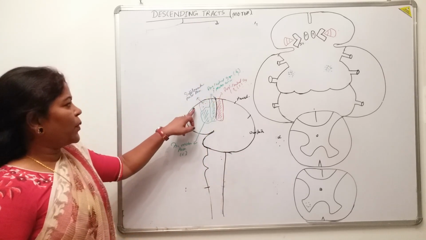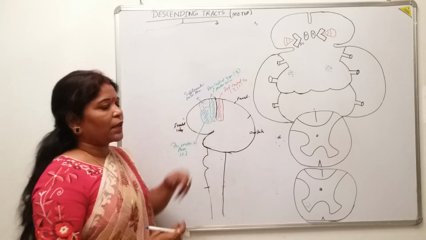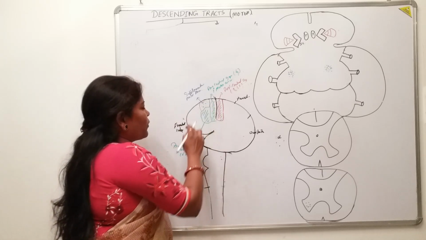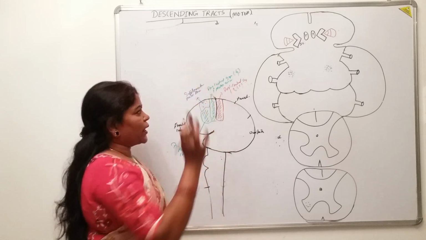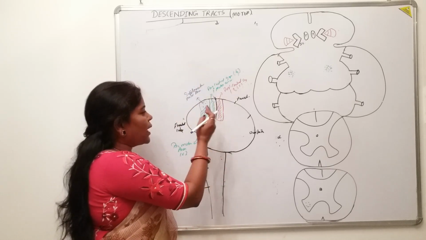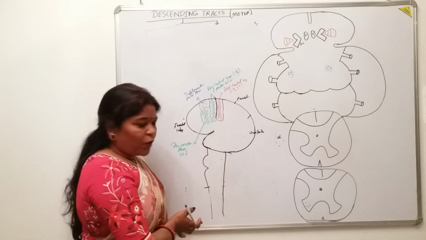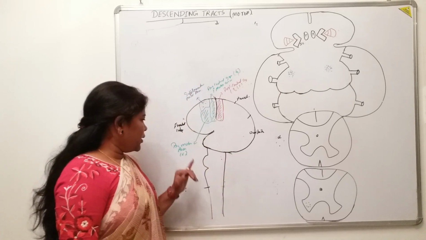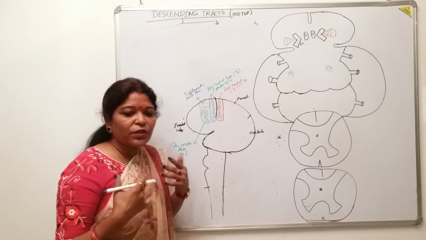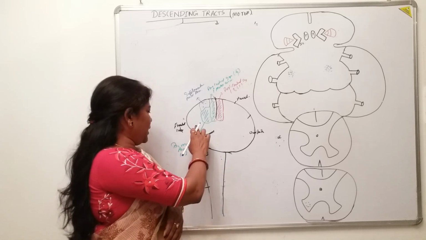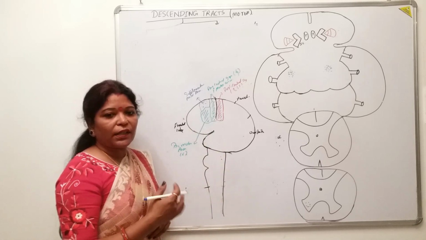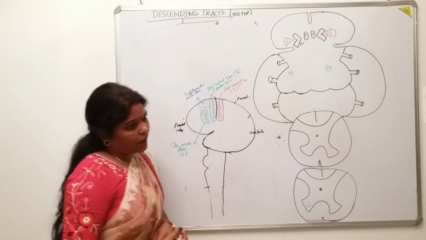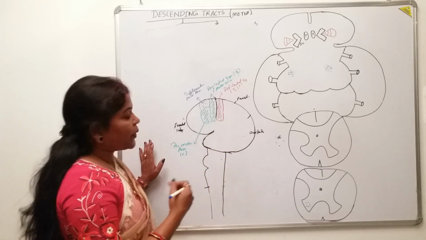Isn't it? It is a very primitive one. This supplementary motor area is concerned with the primitive movements of the body. So these are the motor areas. This is the primary motor area, which is lying just anterior to the central sulcus. Anterior to that, there are two more motor areas: one is the premotor area and another is the supplementary motor area. The premotor area is mainly concerned with the repetitive, the learned and the planned motor movement.